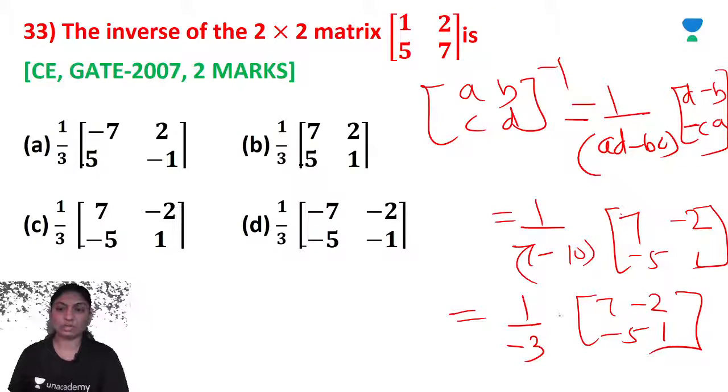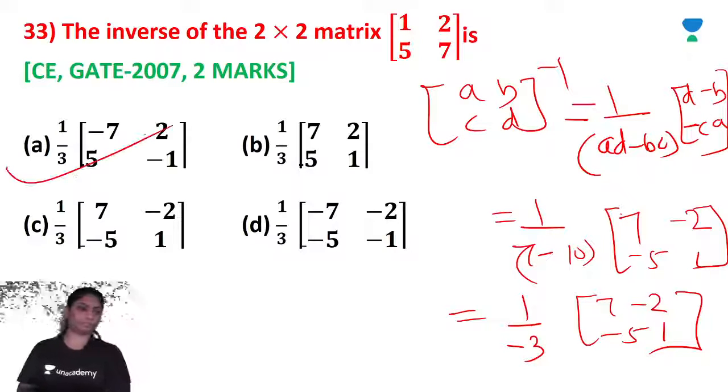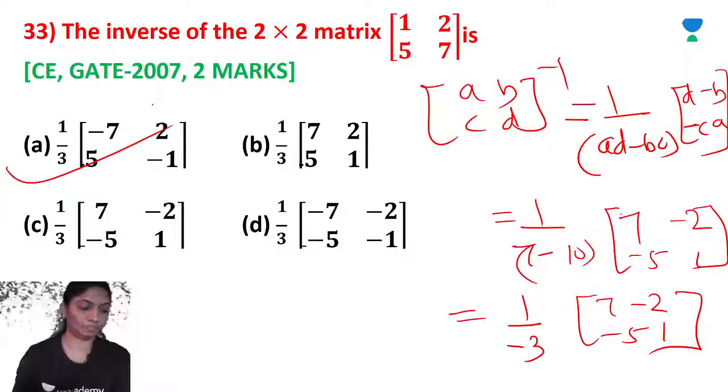Minus and multiply, 1 by 3 into minus 7 plus 2, 5 minus 1. Option A is the correct option.